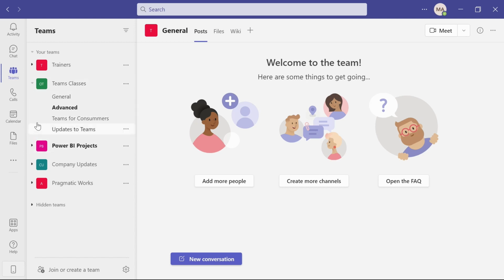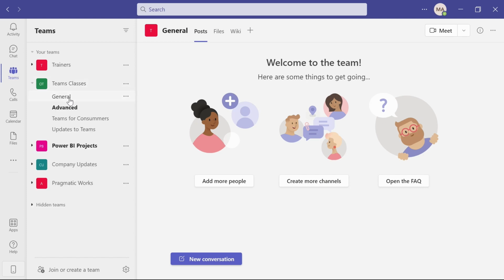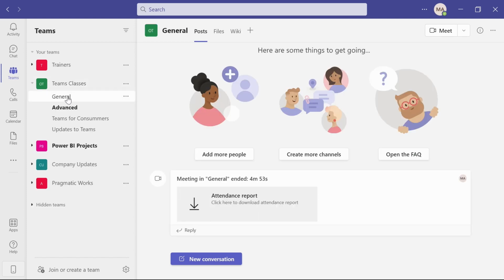That way, instead of having a separate team for each of these channels, I can have channels instead, so all like items are linked together. Teams are our larger category, and channels are the smaller category, the more specific subject-oriented things inside of each team.